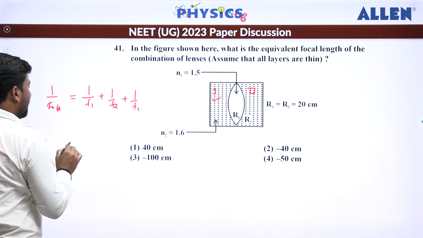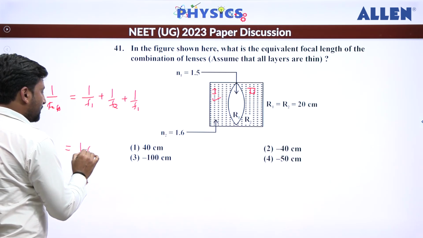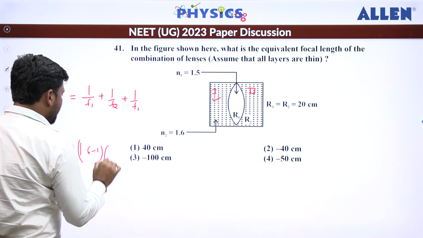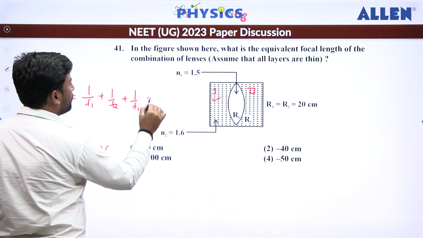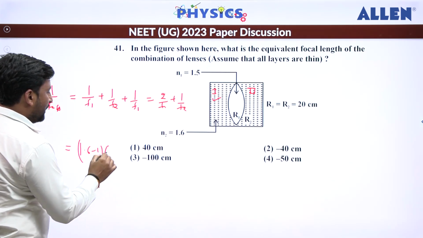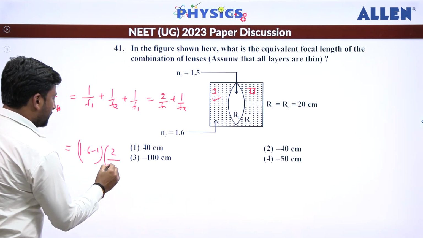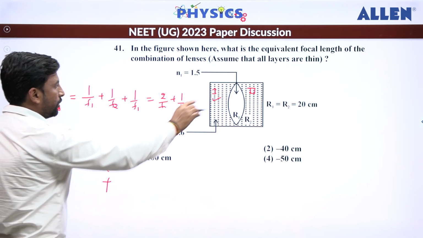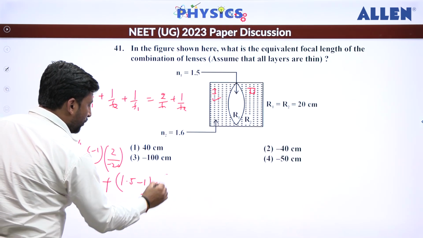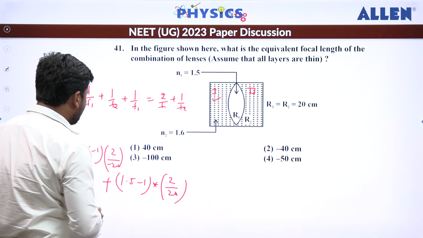Now put the values. We are going to write 1 by f1. So that is 0.6 refractive index minus 1 into. For this it is going to be, you can also write it as 2 by f1 plus 1 by f2. So here we are going to write 2 times of radius of curvature is 20. So minus 20 plus, for this what are you going to write? 1.5 minus 1 into 2 by 20. 1 by R1 plus 1 by R2. So if you solve this, you get this one.